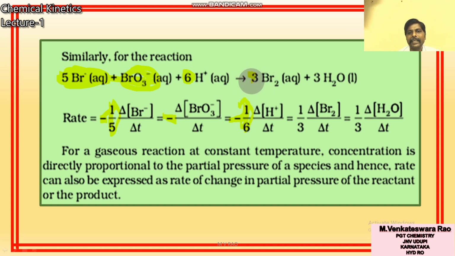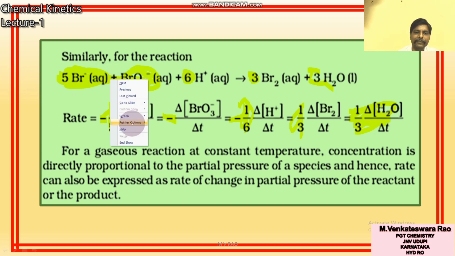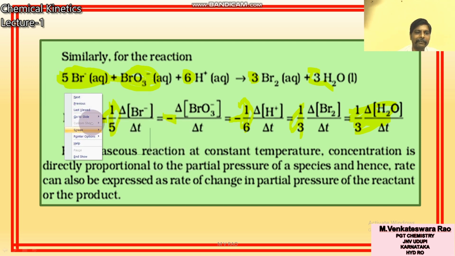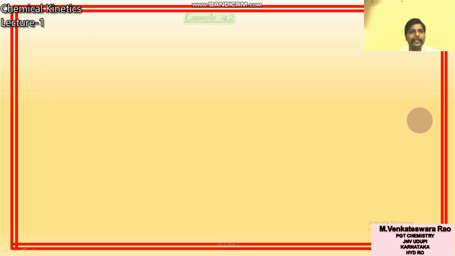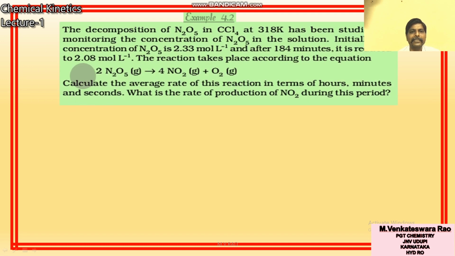On the product side, 3H2O is there, it is a product, so plus 1 by 3, change in concentration of H2O by change in time. So if you understood this, you can write the rate equation for any reaction. If you understood this one, then it is easy. Next, one more example.